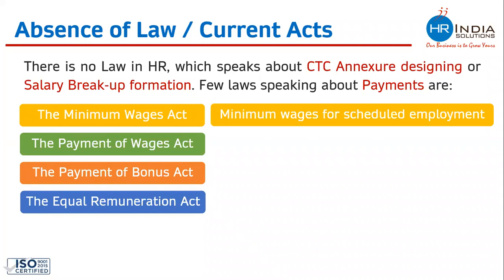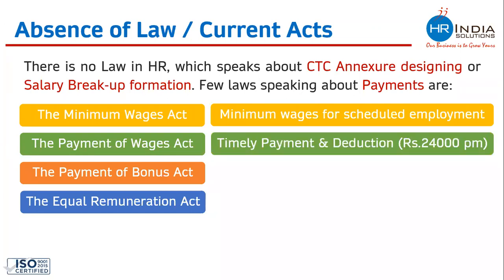Minimum Wages Act speaks about paying minimum wages for scheduled categories of employment, which do not cover each and every employee in the industry. They cover basically the workers. The Payment of Wages Act speaks about timely payment of wages and salaries, and that there should not be any illegal deduction from the wages. But this act also covers only those employees whose monthly salaries are 24,000 per month or less. This act also does not cover each and every employee.